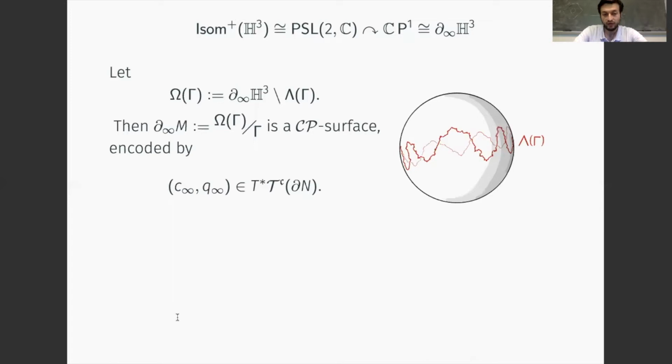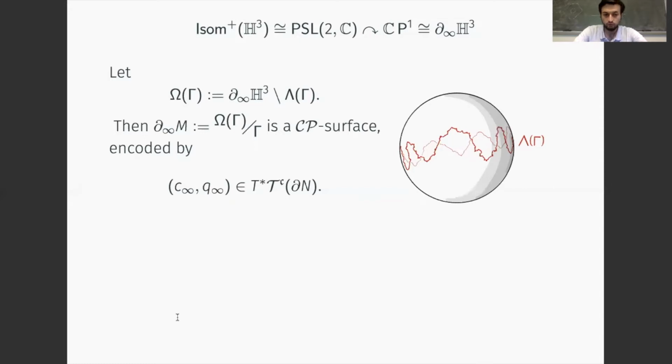This type of structure can be encoded by two data. First we have a conformal structure that we denote by C infinity. And second, we have a holomorphic quadratic differential, which roughly measures how far the complex projective structure is from being of Fuchsian type, that is, from being conjugated into PSL2R instead of PSL2C.